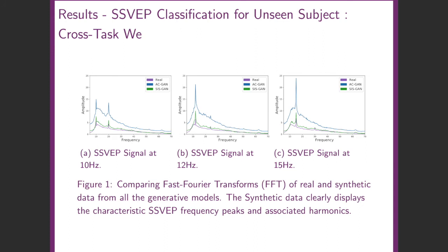We analyzed a subset of the generated data taken from a model trained on the offline dataset using a fast Fourier transform, FFT. The FFT plots for the 3 SSVEP frequencies taken from SysGAN and ACGAN, as well as the real data, are presented in this figure. The figures show that when compared to the FFT taken from the real EEG signals, the generative models are capable of producing data which display the characteristic peak of the desired SSVEP frequency.